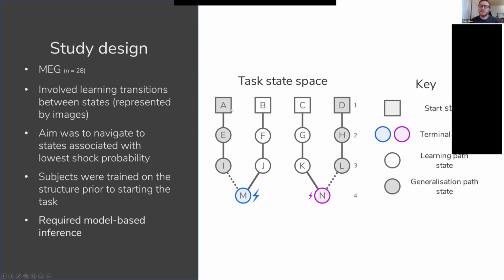So they had to infer that starting off from A or D will result in going to M or N. This means that they have to use some sort of model-based inference to figure out where they're going to get to and the outcome they will receive, rather than be able to directly learn it. So this allowed us to look at whether this reactivation process might be specifically associated with model-based inference as opposed to model-free learning from experience.